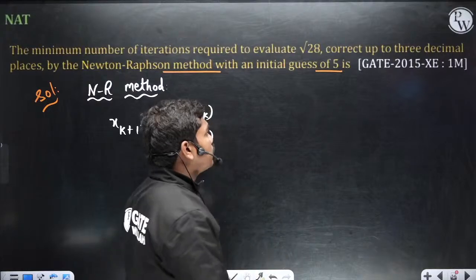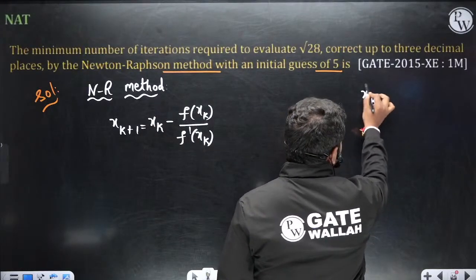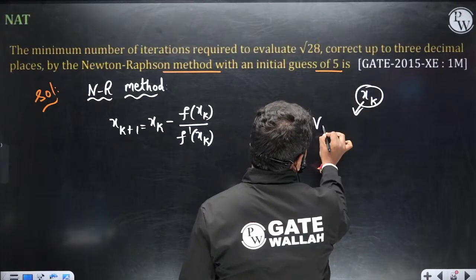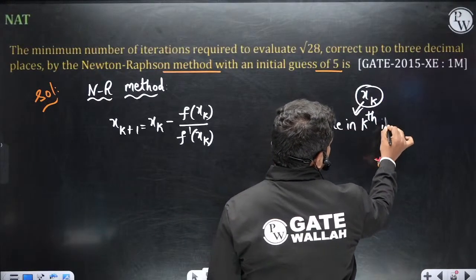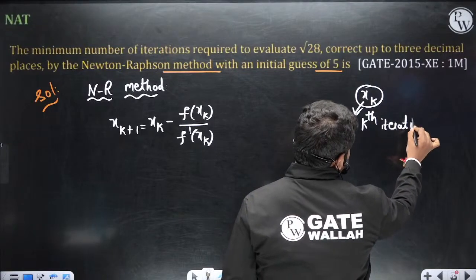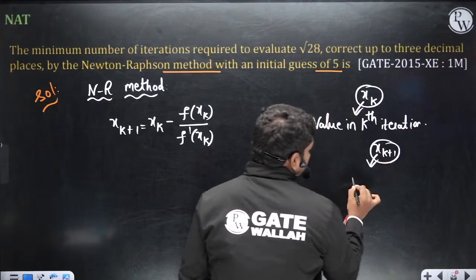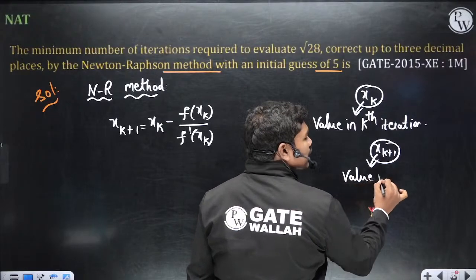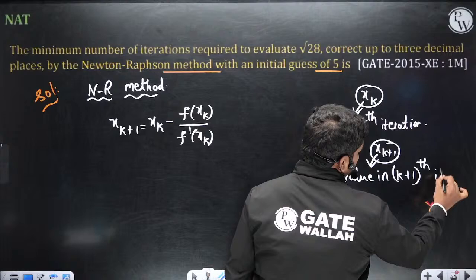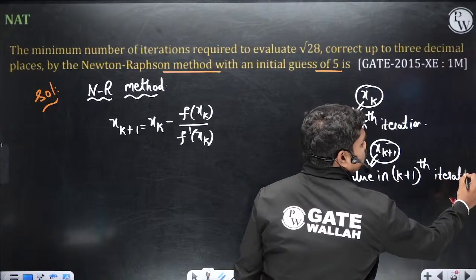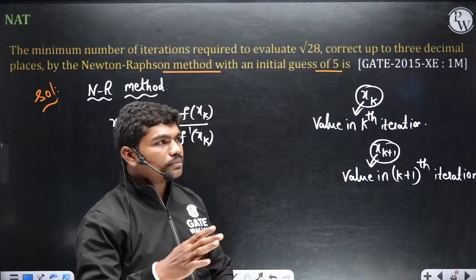See carefully here. Let us suppose xk is the value in the kth iteration and xk plus 1 is the value in the k plus 1th iteration, whatever you got. Okay, this is the k plus 1th iteration.